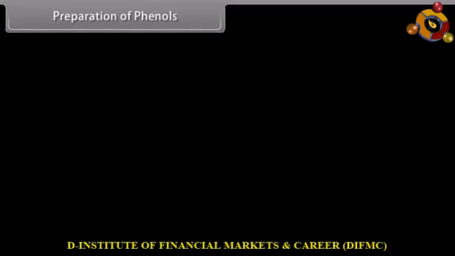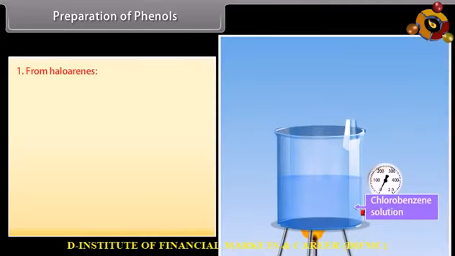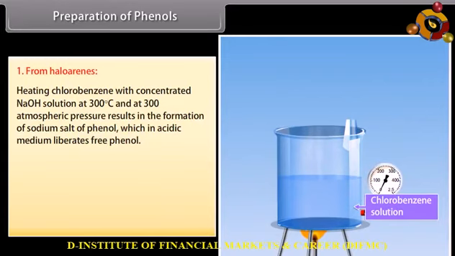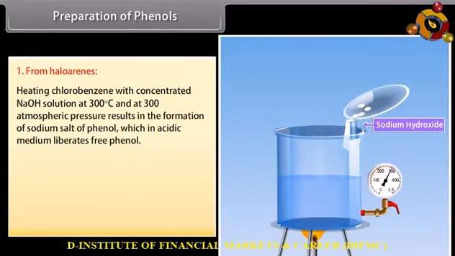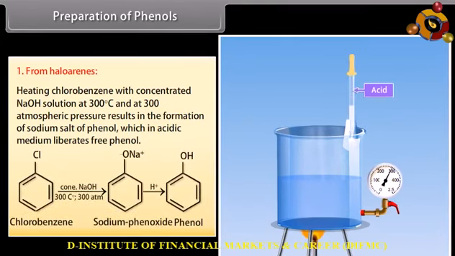Preparation of phenols. From haloarenes. Heating chlorobenzene with concentrated sodium hydroxide solution at 300 degrees Celsius and 300 atmospheric pressure results in the formation of the sodium salt of phenol, which in acidic medium liberates free phenol. Concentrated NaOH reacts with chlorobenzene at 300 degrees Celsius and 300 atmospheric pressure to form sodium phenoxide, and then on providing an acidic medium, it gives phenol.